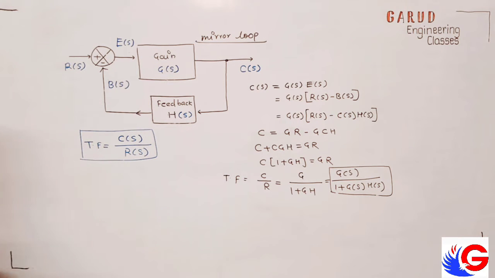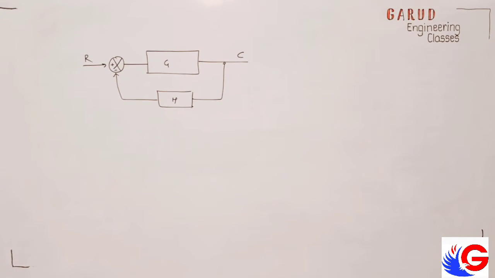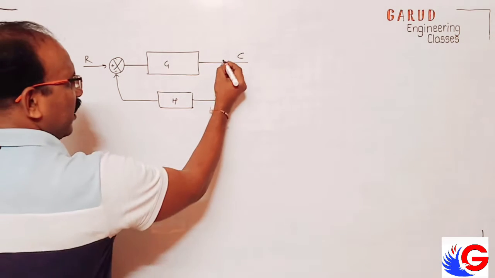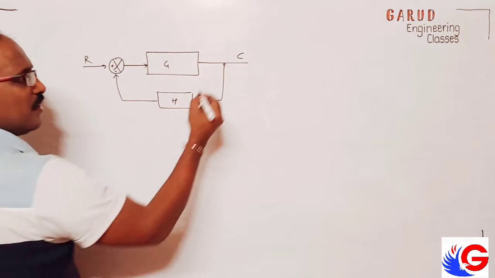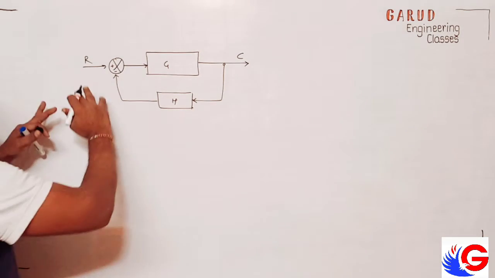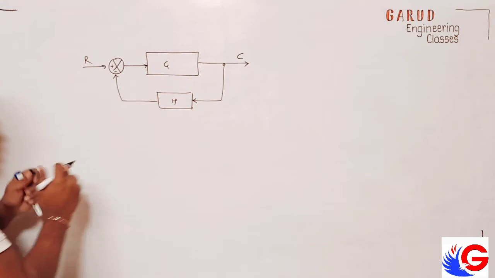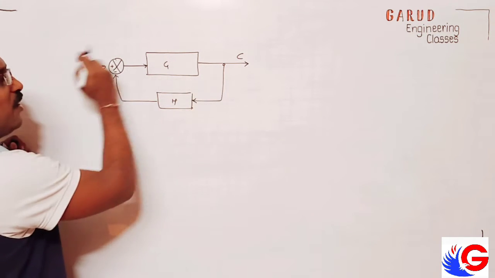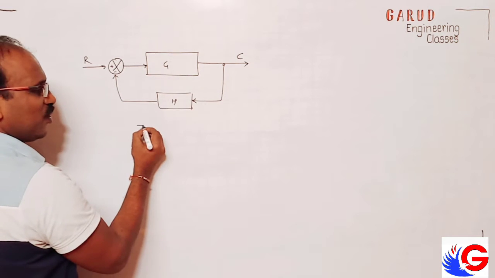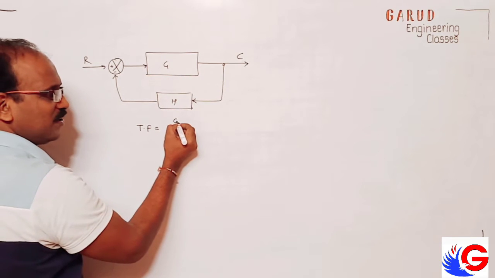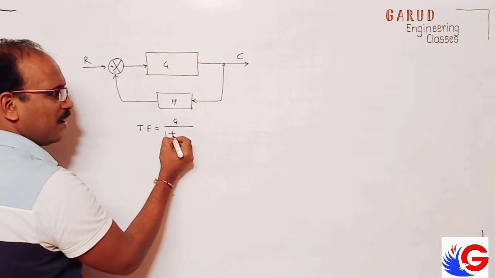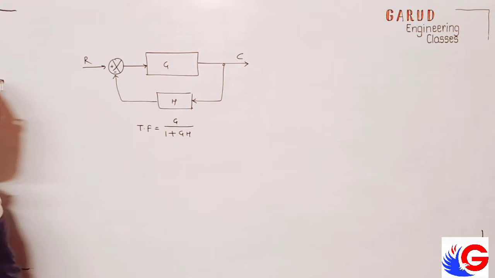I explain this. See, this is the system. Here it is a feedback path. This is the forward link. This is the controlled output. Can you reduce it into a single block? Yes, this is the mirror loop. So how do we present the mirror loop? Transfer function of the mirror loop equals G upon 1 plus G into H.